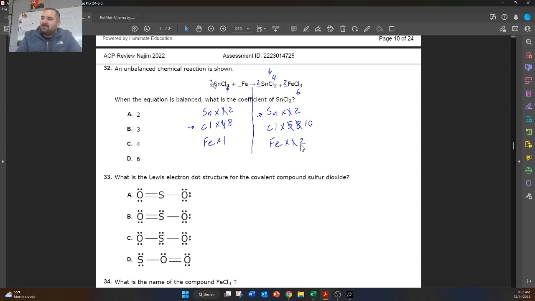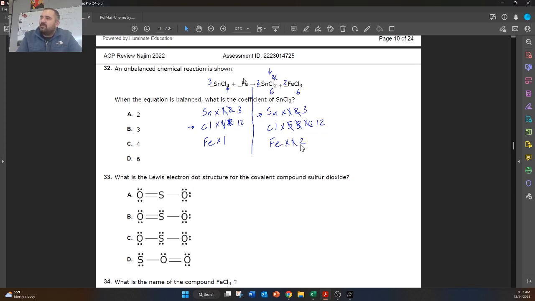So I'm going to come back to this side, and I'm going to multiply this tin by 3. That's going to give us 3 tin, and it's going to give us 12 chlorines. So now we come back to this side, and we need to balance the tin. So I'm going to make this 3. That's going to give us 3 tin, and now we have 6 chlorines on this side. So 6 chlorines plus these 6 chlorines. Now we have 12 chlorines on this side. So tin is balanced, chlorine is balanced.